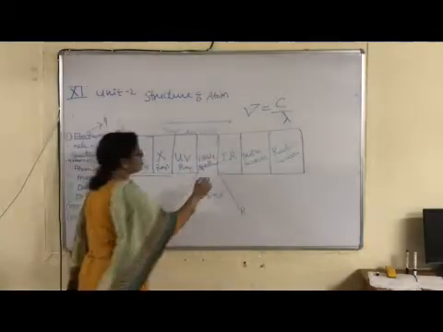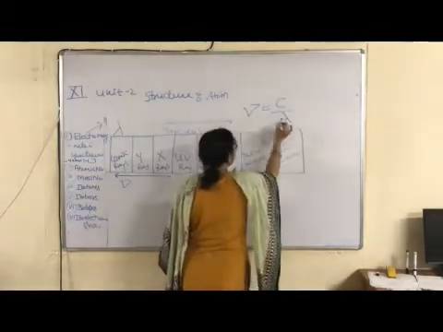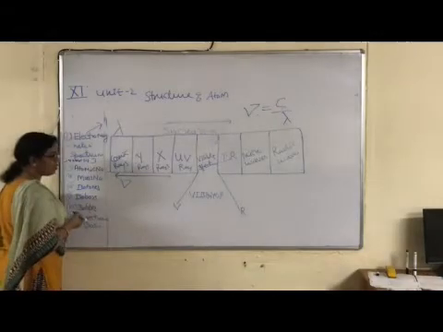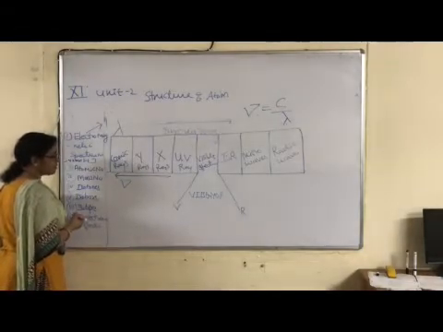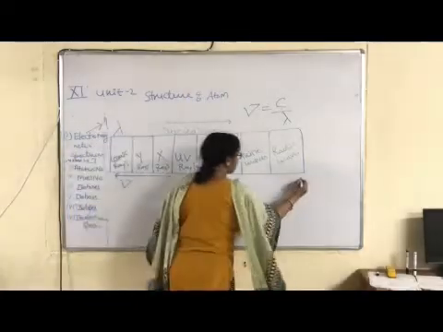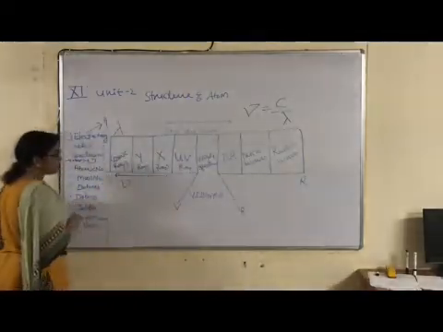As you know, according to this relationship, nu is equal to c by lambda. Wavelength is inversely proportional to frequency. So what is the increasing order of frequency of the electromagnetic spectrum? Frequency is increasing from right to left. Okay children?